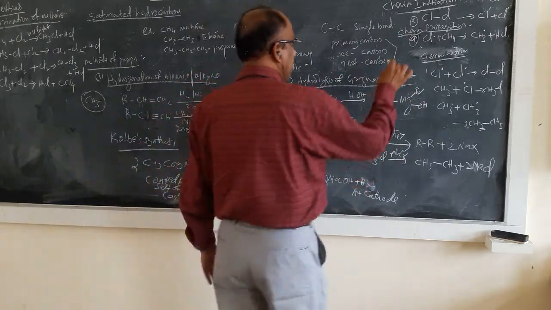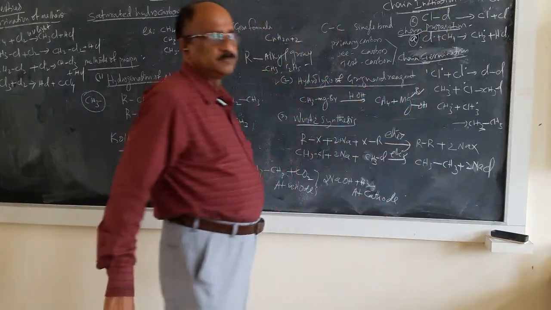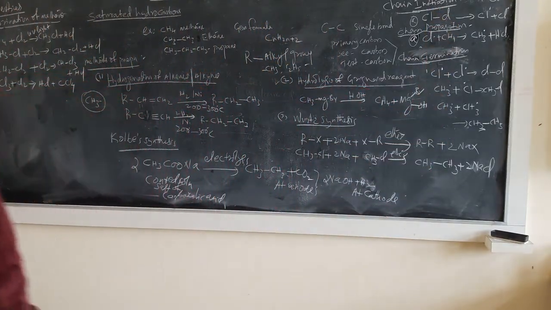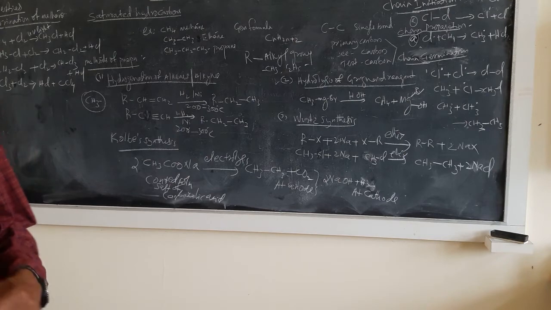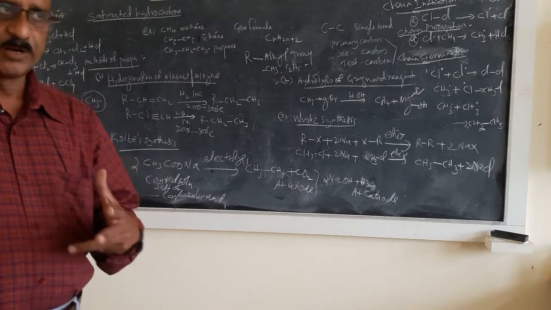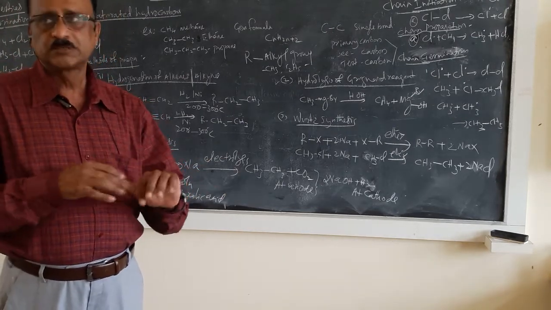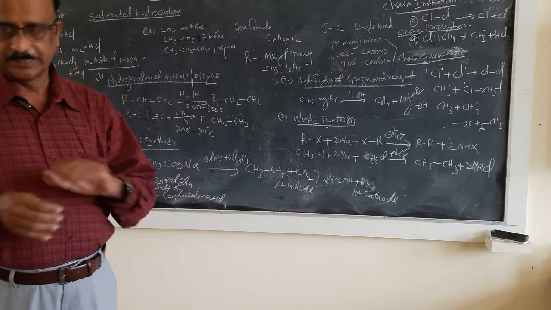And the third one is known as the chain termination process. There are 3 steps for these reactions. Every reaction is like that, with the formation of some intermediate radicals, and we have to see how the reaction happens.